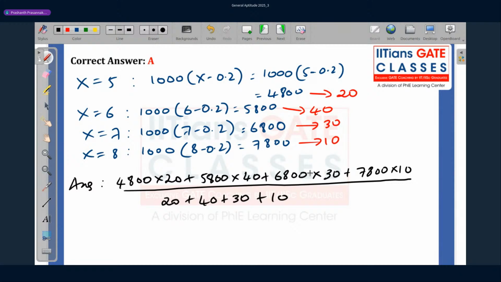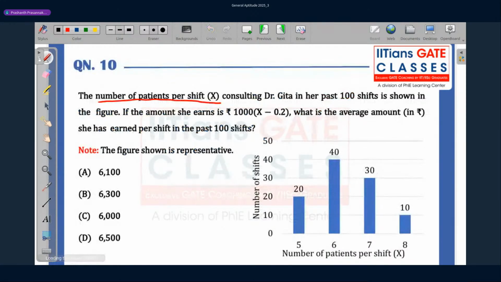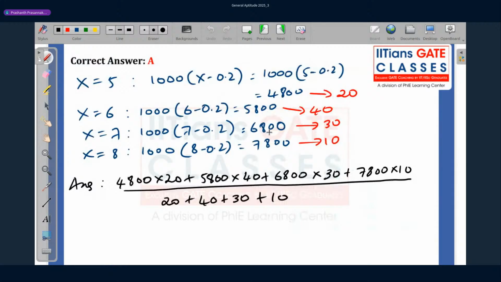Okay. I hope all the values are clear. 1000 into x minus 0.2, it is the amount earned in that shift, in one shift. So all these values are per shift earnings. These are the number of shifts.